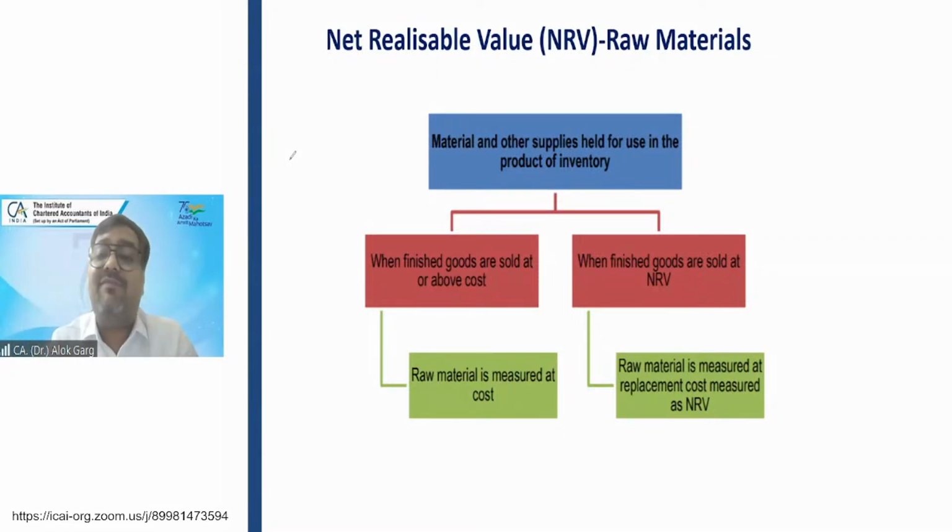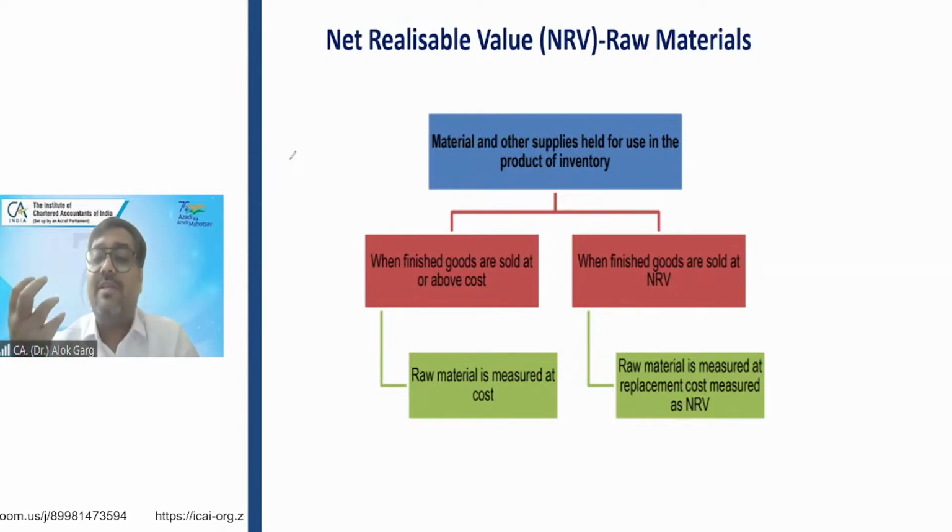But what happens if my finished goods are sold at NRV, which is lower than the cost? For example, the total cost of raw material is 40,000, but my value of finished goods has declined due to the decline in demand. It becomes 35,000. So if my finished goods are sold at NRV, below cost, in that case raw material is also measured at replacement cost, which is measured at NRV, right? So raw material cost is also measured at NRV.